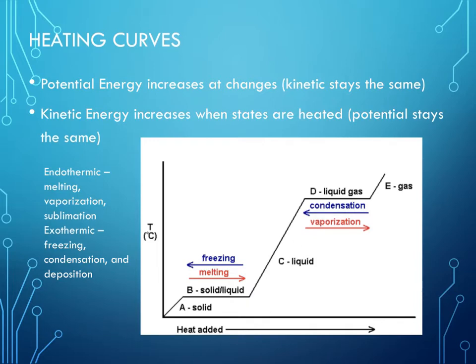It is a little bit of a challenge for students to remember that when you freeze, condense, or deposit something, heat is being given off. It's an exothermic reaction. And when you melt, vaporize, or sublimate, it takes energy to go in. A lot of people mess that up. They can't read the graphic right, and they just can't wrap their brain around that freezing gives off heat.